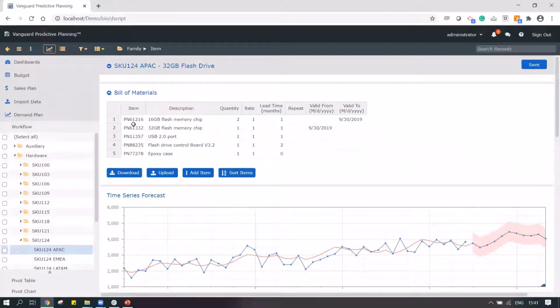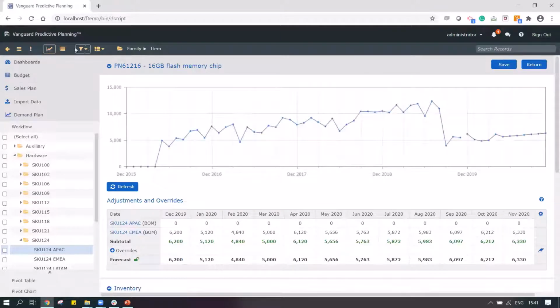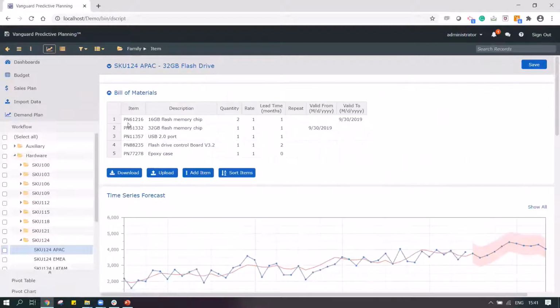So I have configured the BOM. In this case, I have a particular item. Let me just return. Yeah, so I have this particular product, TN61216. The quantity required of this particular product is 2. This raw material is required 1. I have an expiry date, meaning that certain raw materials I'm going to use only for a certain time.